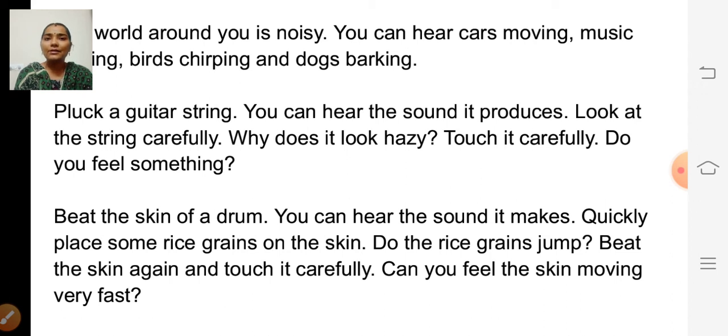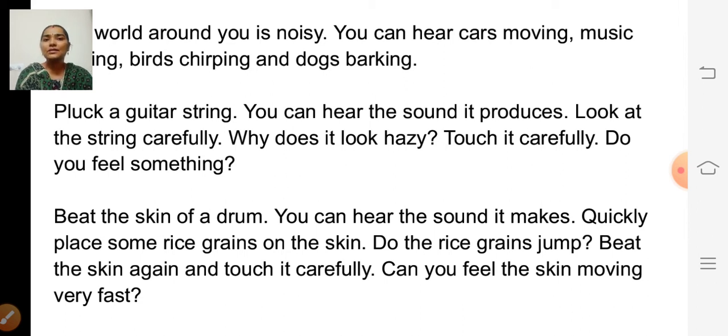So next example they have given. Beat the skin of a drum. You can hear the sound it makes. Quickly place some rice grains on the skin. Do the rice grains jump? Beat the skin again and touch it carefully. Can you feel the skin moving very fast?